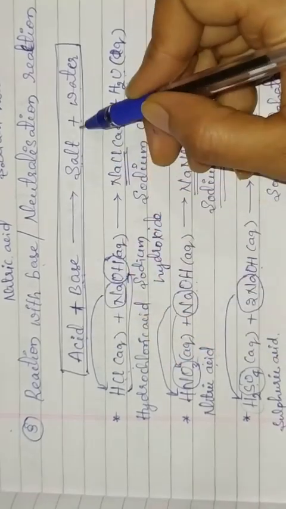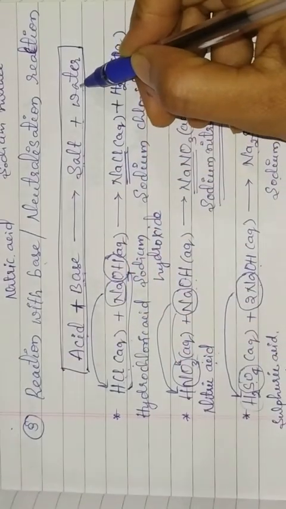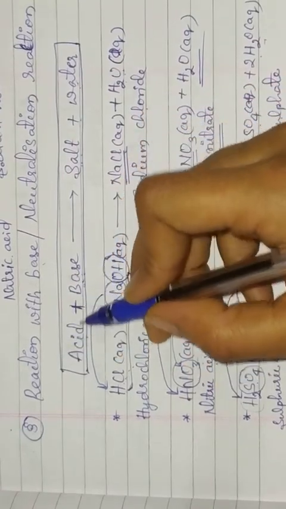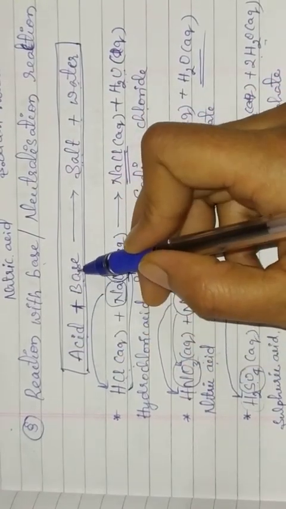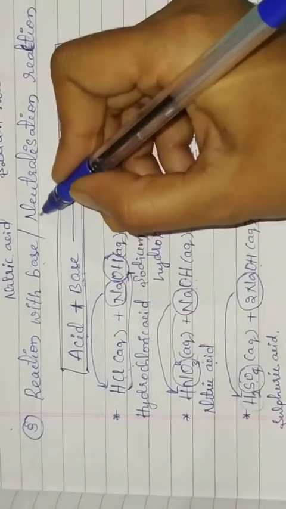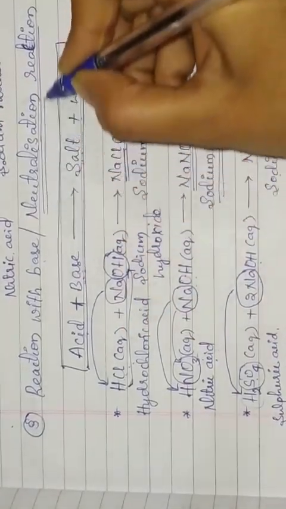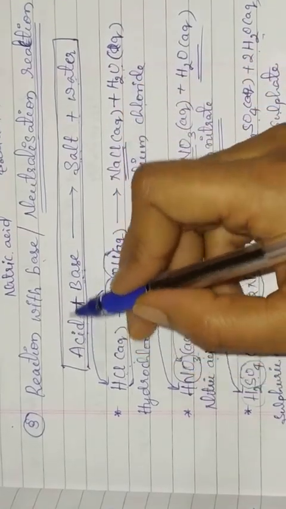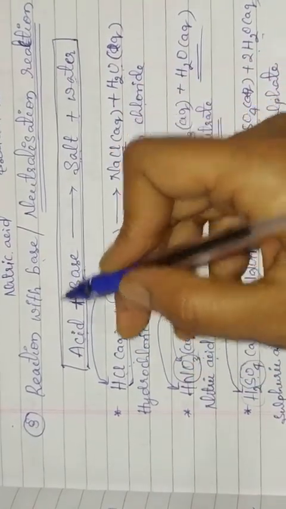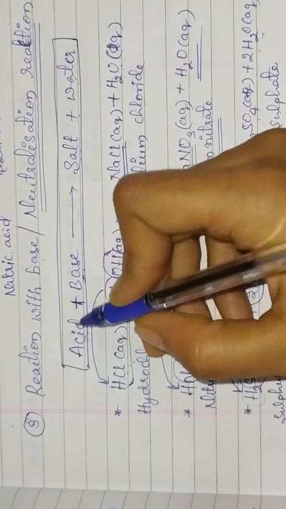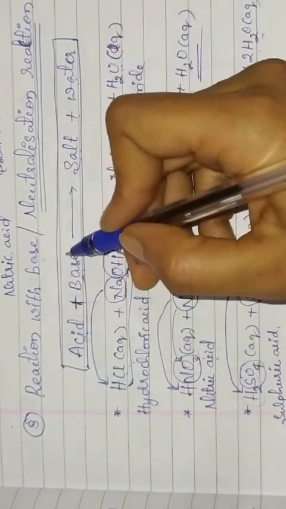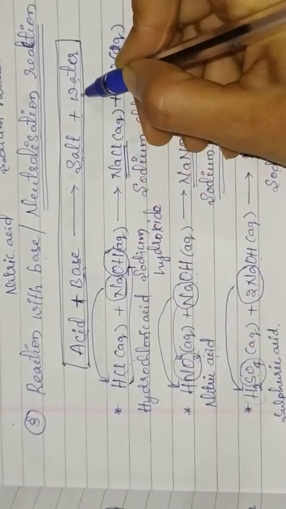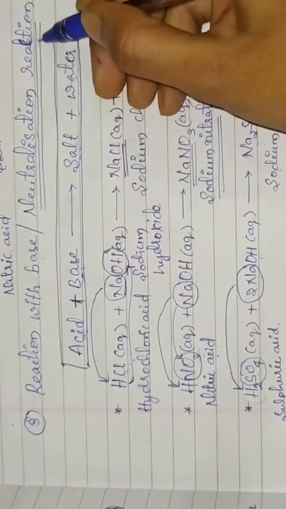As a result, salt and water are formed. Because of this reason, when acid and base react, that kind of reaction is also known as neutralization reaction.